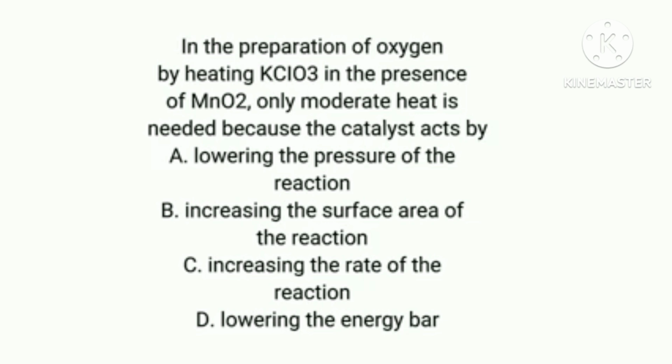Alright, so now let's look at the options one more time and then pick out the right one. The first one is A, lowering the pressure of the reaction, which is wrong, it's not it. B, increasing the surface area of the reaction. This is not it as well. All these are factors that affect the rate of a chemical reaction, but we are looking at how a catalyst is able to speed up the rate of a chemical reaction. Now, C, increasing the rate of the reaction, wrong. D, lowering the energy barrier of the reaction. So D is the correct answer here.